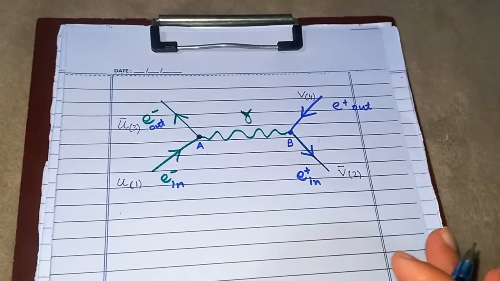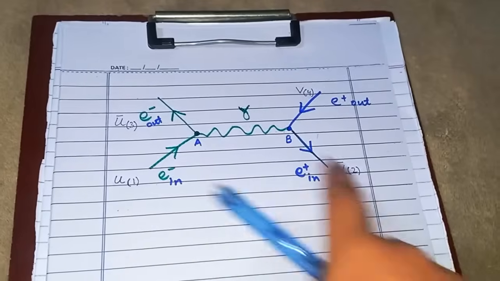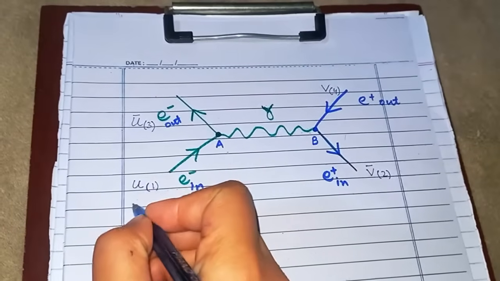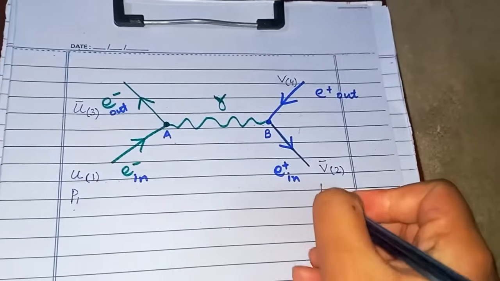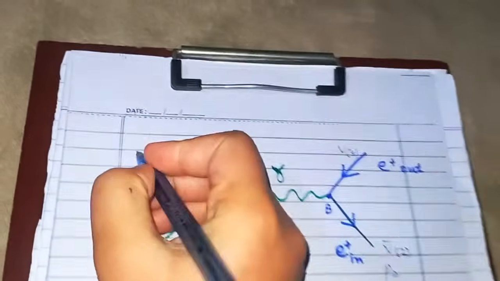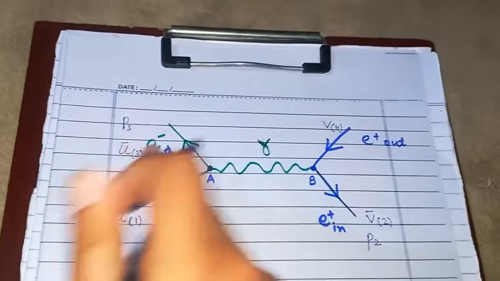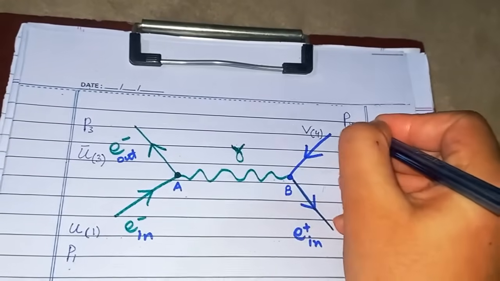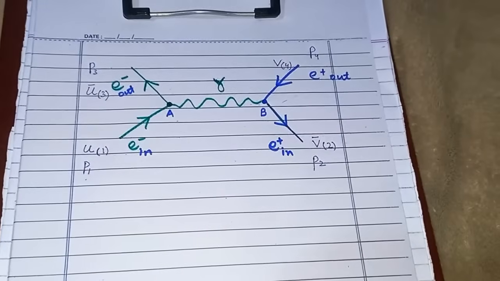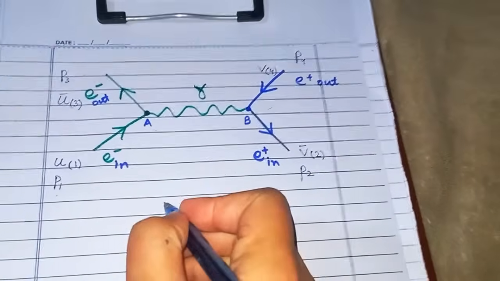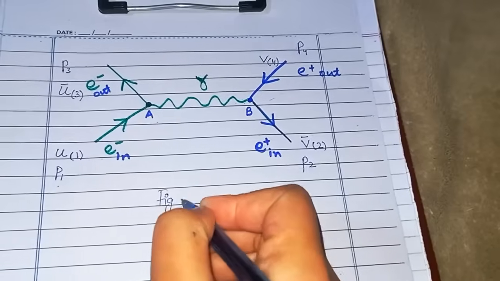the second Feynman rule is to draw the momentum, label the momentum for each of these particles. So for that purpose we'll use p1 for the momentum of the first particle, p2 for the momentum of the second particle, p3 for the momentum of the third particle, and p4 for the momentum of the fourth particle. Well, this is all we need to label in this Feynman diagram, and this first Feynman diagram is completed. I'll call it figure number 1.